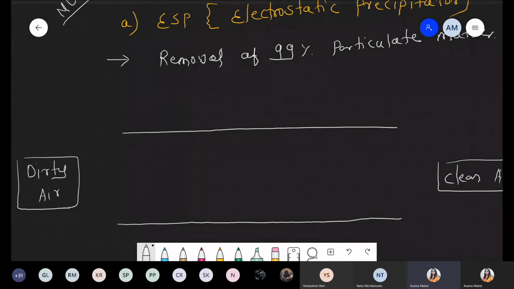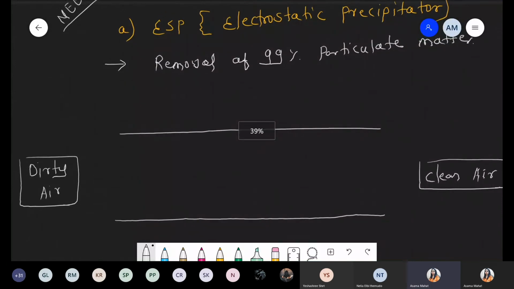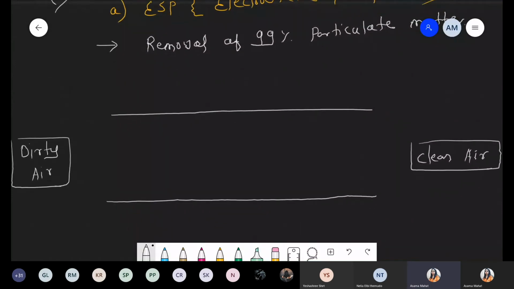Dirty air we have to pass through this direction. Okay, so let's look at the diagram one by one. So dirty air to clean air, what exactly are the changes happening? First of all, we have to pass dirty air through the instrument that is the electrostatic precipitator. So we passed it.